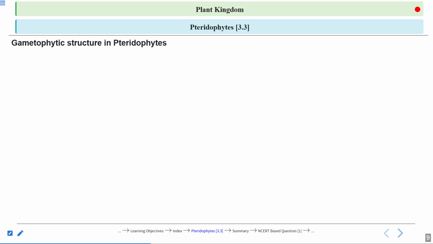Gametophytic structure in the case of pteridophytes. The sporangia produce spores by meiosis in the spore mother cells. Very important. What is the main plant body in the case of pteridophytes? Sporophyte. What is the ploidy of this sporophyte? Diploid, 2n. Remember? Now, the leaf of this pteridophyte is also diploid in nature.